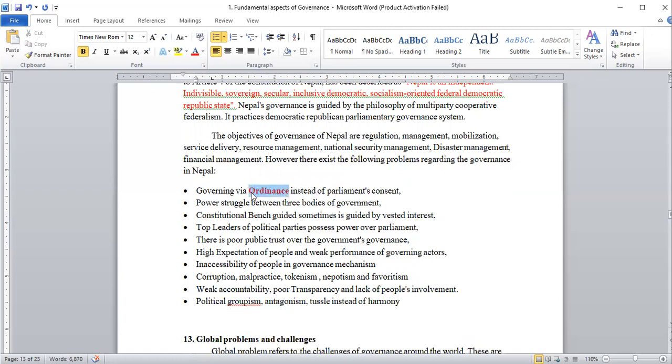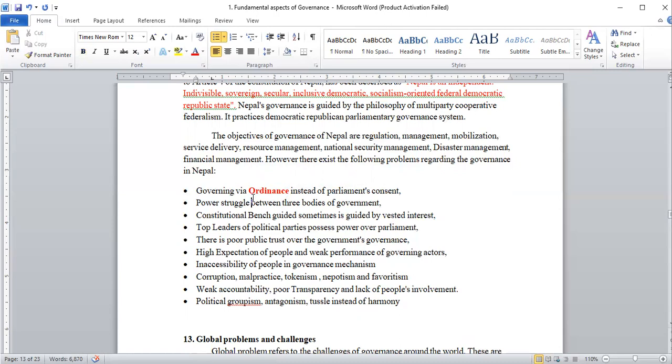I don't mean to say that an ordinance is not good or not fruitful. Yes, an ordinance is fruitful. When there is no parliament, when the session is not going on, at that time also we need some law. At that time the government needs to issue some directives, and an ordinance is very pivotal, significant, and inevitable. But in the case of Nepal, many times the government declares ordinances that are very controversial.